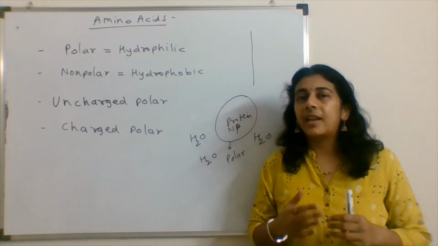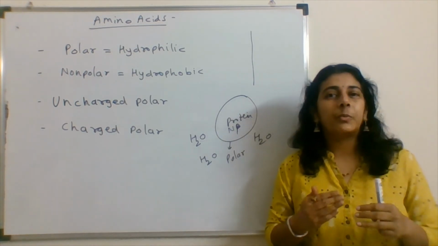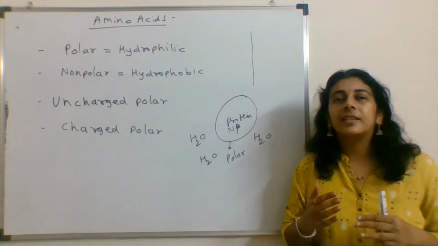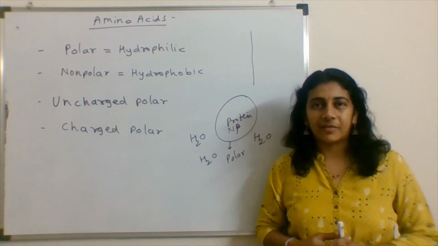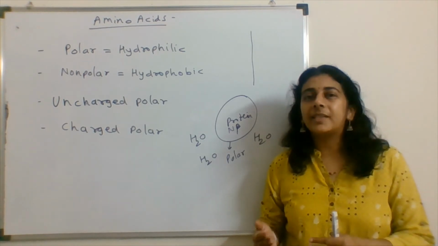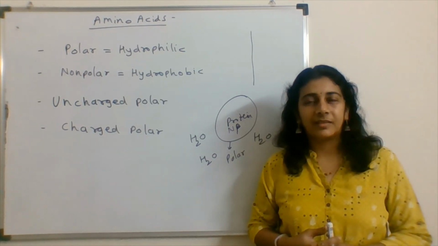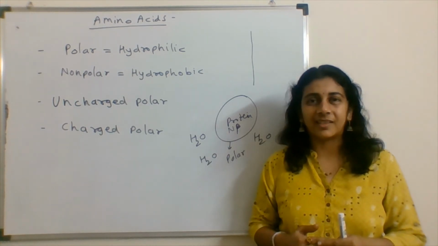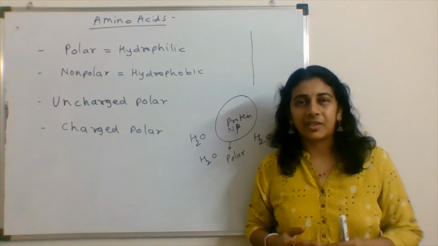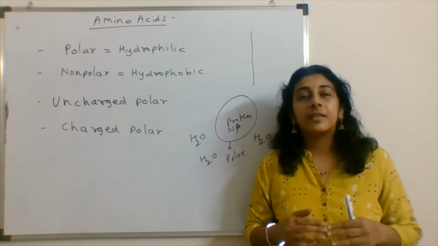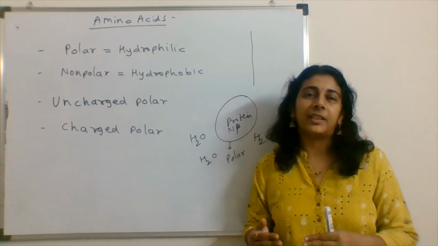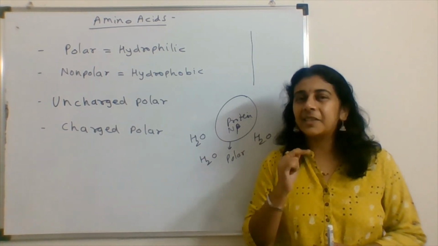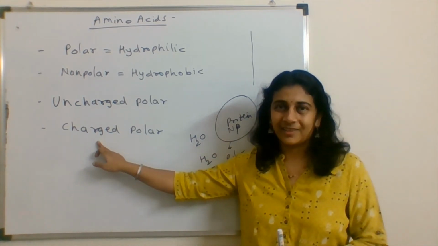If you remember, lysine has one more NH3 group in its side chain. Due to that, the amino acid gets a positive charge. Another example is aspartic acid and glutamic acid. They have a COO minus group in their side chains, and that's why there is a negative charge. So when there is a high amount of lysine in a protein, that will confer a positive charge to that protein, and this is called charged.